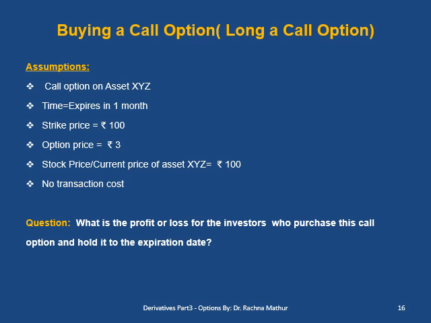The call option, the underlying asset is XYZ, which has a time of maturity of 1 month. Strike price is 100, option price is 3 and the stock price is 100. There is no transaction cost. Now the question is, what is the profit and loss of an investor who purchased this call option and holds it to the expiration date?